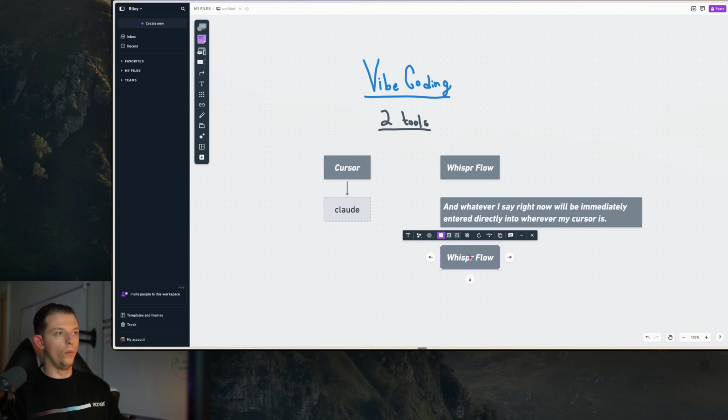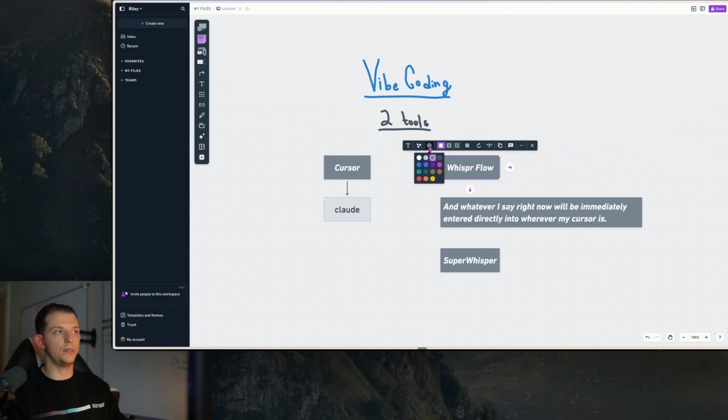And Karpathy was using Super Whisper. I do know that I've had way better experiences with WhisperFlow, but I don't care which one you use. It doesn't matter that much. So I'm going to show you exactly how to get started.